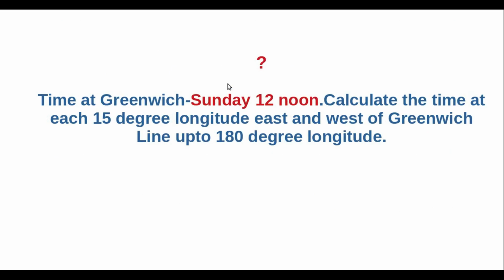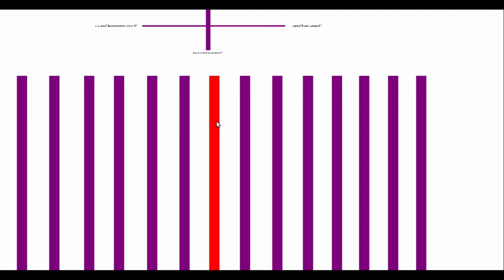Time at Greenwich, Sunday 12 noon. Calculate the time at each 15 degree longitude east and west of Greenwich line up to 180 degree longitude. Try to do this. As you know, this is the Greenwich longitude, Greenwich line, and the time at this Greenwich Meridian is Sunday 12 noon.